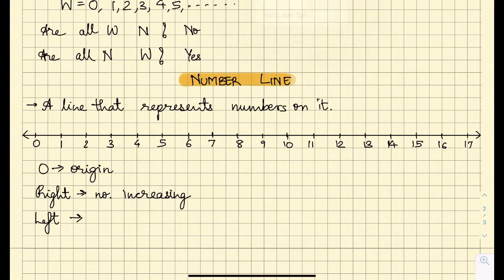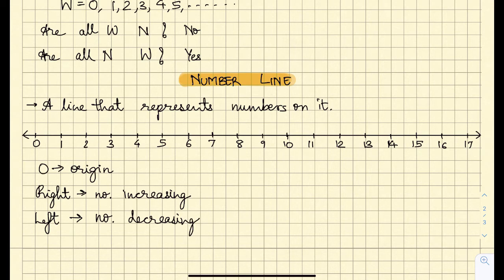Okay, now this is my right hand side, 17 is on my right hand side, whereas 0 is on my left hand side. So from 17 on the right hand side I move towards the left: 16, 15, 14, 13, 12, 11 and so on. So what we learn is that towards the left hand side the numbers keep on decreasing or reducing.